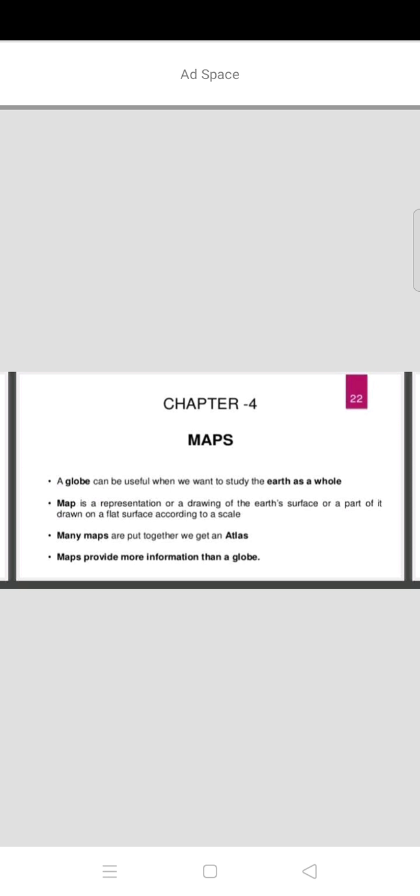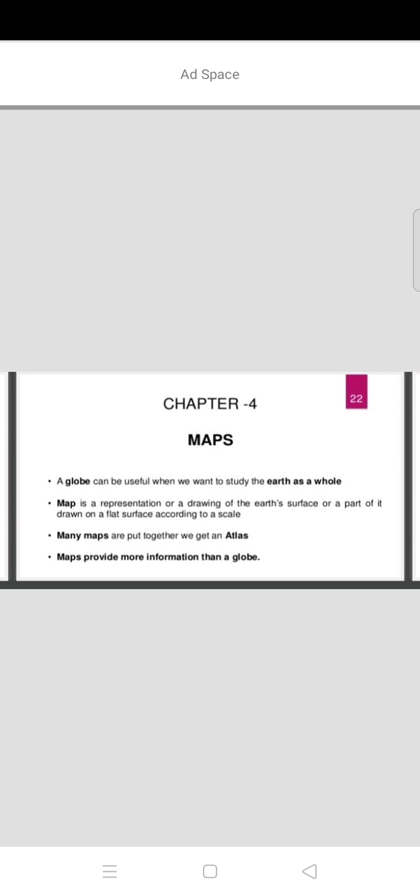A map is a representation or a drawing of the earth's surface or a part of it, drawn on a flat surface according to a scale. So what is the map? A map is representing the earth's surface, what is there on the earth's surface, the natural resources, and also we can see the areas.